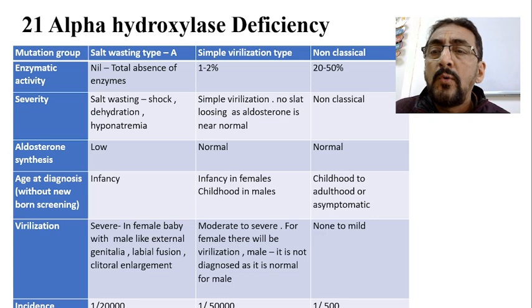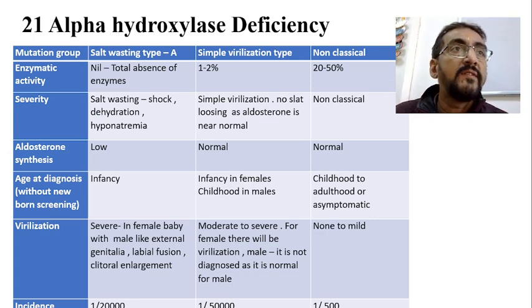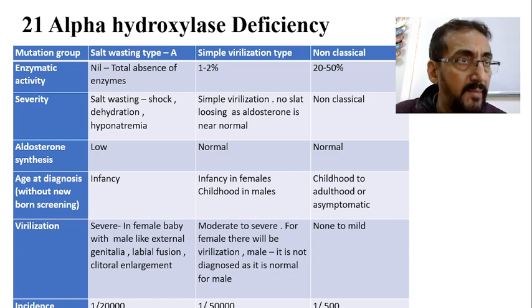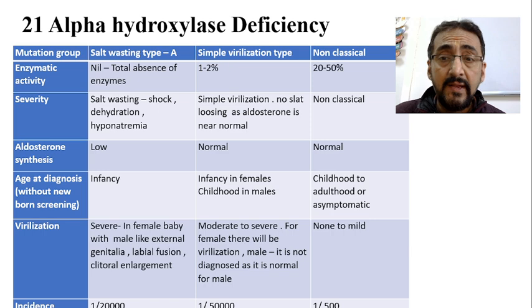So what is the age actually when it is diagnosed? Usually infancy, because if there is complete blockage of the enzyme, the presentations will start earlier, within 1 or 2 months, maybe even 15 days after delivery, the child will start with the problems.